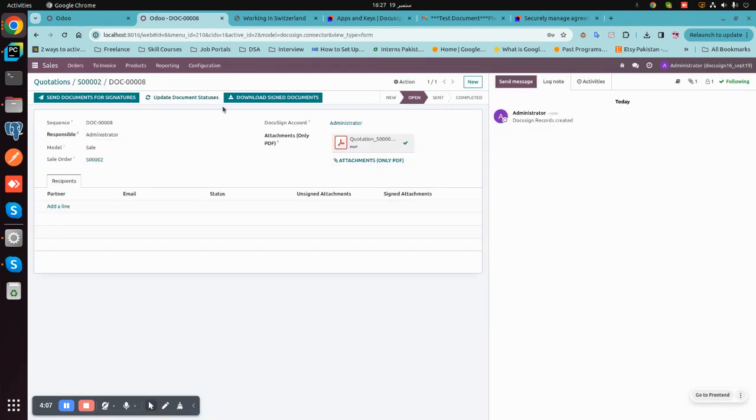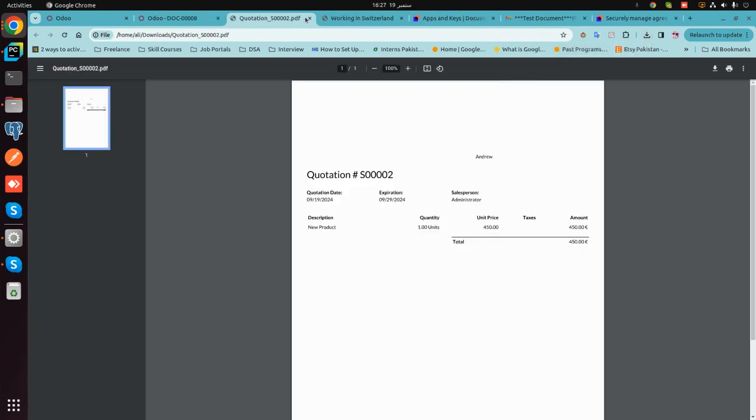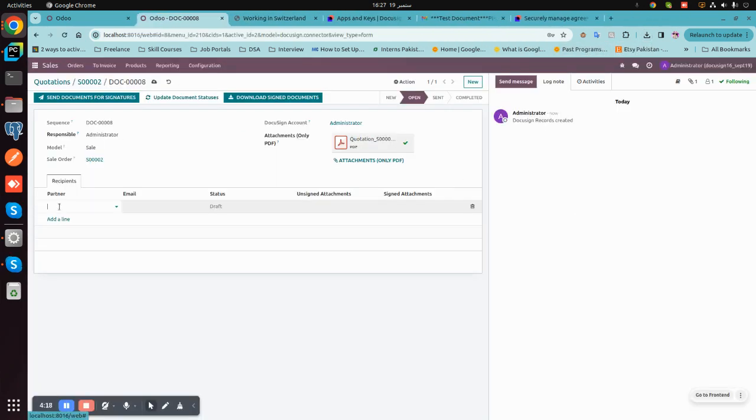The same set of steps, just in sale order quotation, you don't have to upload a document. The document is already uploaded, that is of quotation. So just add a recipient and send document.